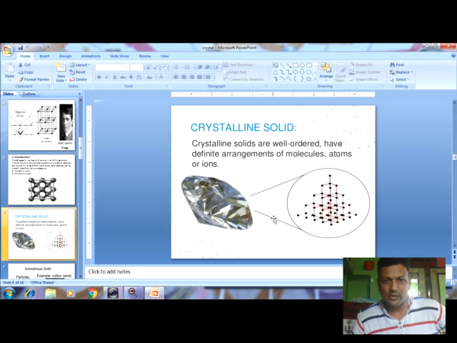So crystalline solids like that. Crystalline solids are well ordered, have a definite arrangement of molecules, atoms or ions. This is a definite arrangement of molecules, repeated, regular and periodic. For diamond, it is the choice, it is the example.